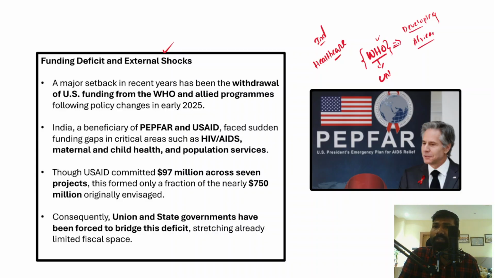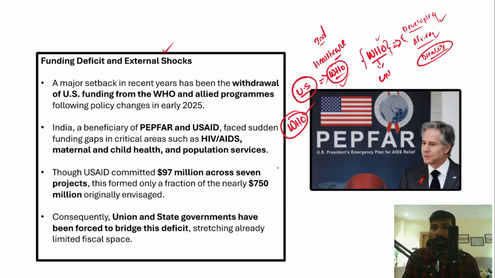So WHO's assistance is very important to deal with the growing disease burden in these poor countries. However, the US is the highest funding country to the WHO, right? For example, the USA alone contributes a significant amount of money to the WHO, right? So these donations and contributions from the member countries are very important for the effective functioning of WHO.